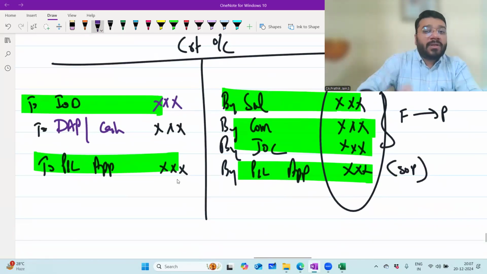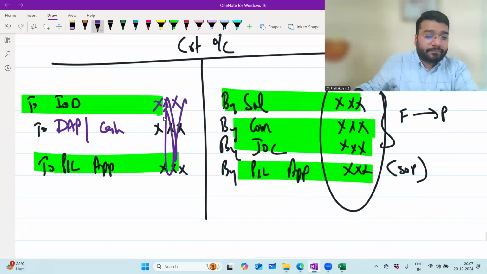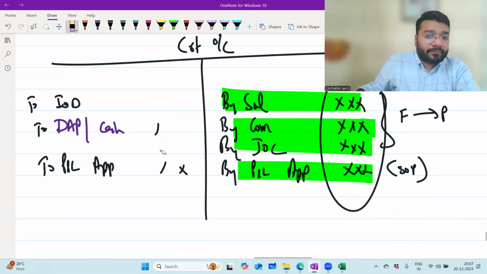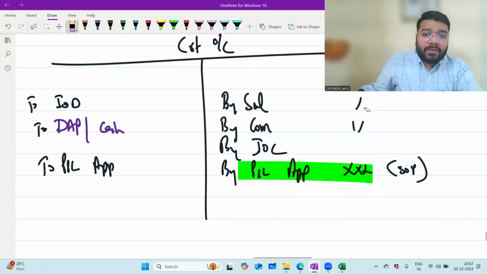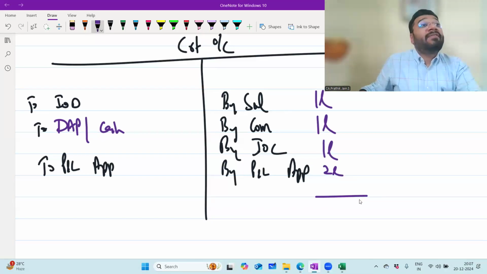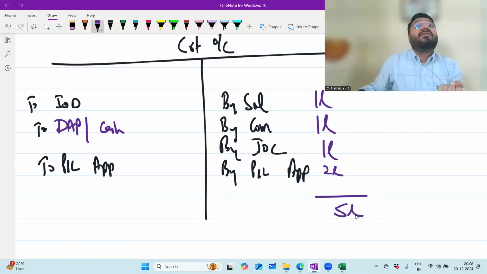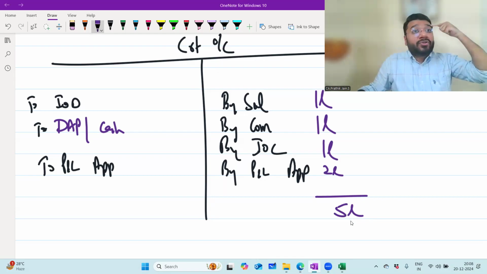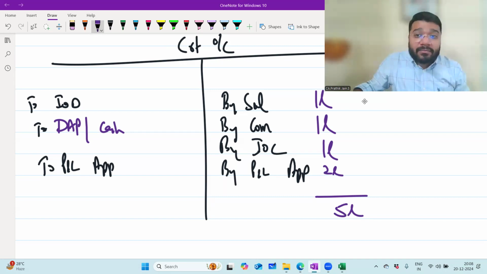Sir, what is the meaning of all this? Let's say salary: you have to pay 1 lakh to A, commission 1 lakh, IOC 1 lakh, profit appropriation 2 lakh. So total how much money we have to pay to the partner? 5 lakh. This 5 lakh belongs to the partner, but physically the money is with the firm. If the firm has to pay this money in future and the firm is forgetful, it will forget. So to create a long-lasting memory, they'll record it. So a liability has been created.